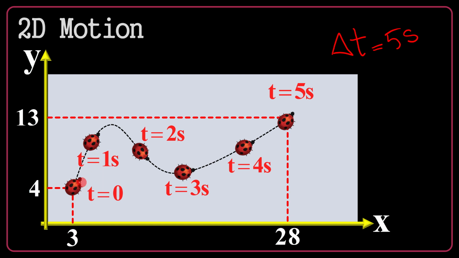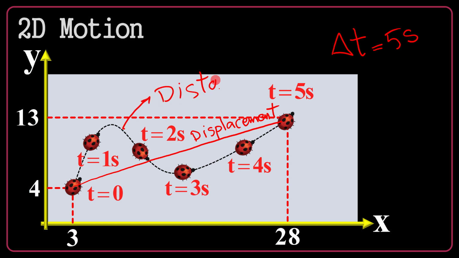It's also possible to connect the beginning and the last point with a line and define something different, which is displacement. But the length of the footprint is called distance. Which one do you mean? Both are possible to explain and to measure.